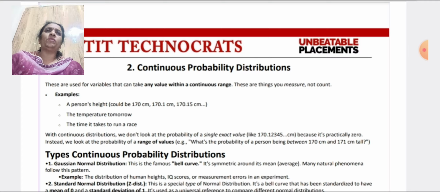With continuous distribution, we don't look at the probability of a single exact value like 170.12345 centimeters and so on, because it's practically zero. Instead, we look at the probability of a range of values. For example, what's the probability of a person being between 170 centimeters and 171 centimeters tall. Now I'm going to define the types of continuous probability distribution.